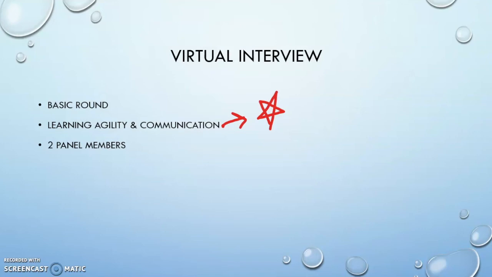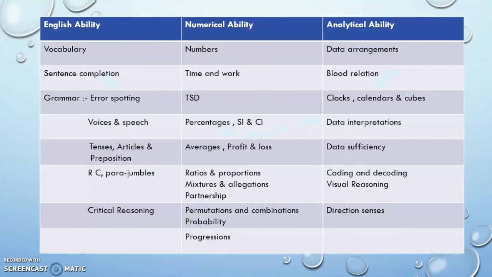So coming back to stage 1, as I told you, there are 3 sections: English ability, numerical ability, analytical ability. There is a certain set of syllabuses. Let us see what is the syllabus. In English, you're supposed to be good in vocab and sentence completion. Again, you're supposed to be good in grammar as well. But the most important topics in grammar were spotting errors, voices, speech, direct speech, indirect speech, tenses, articles, prepositions. Reading comprehension, paragraph and critical reasoning are frequently asked topics in Accenture in English ability.